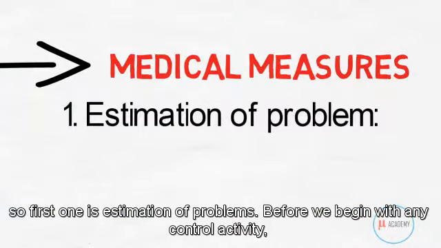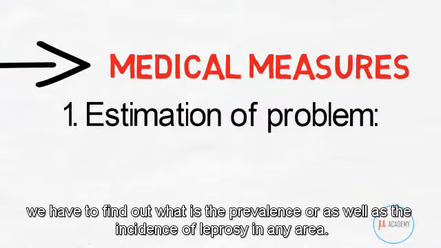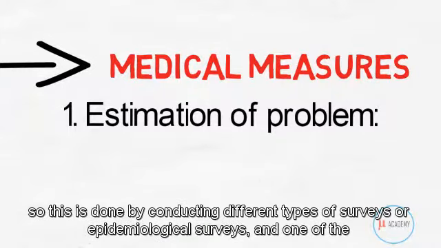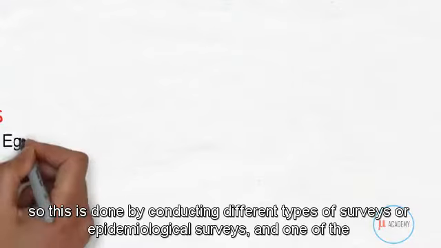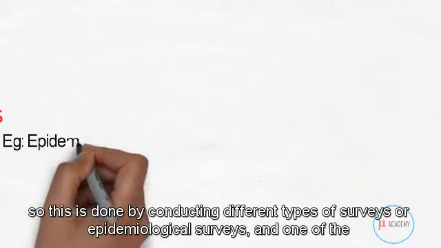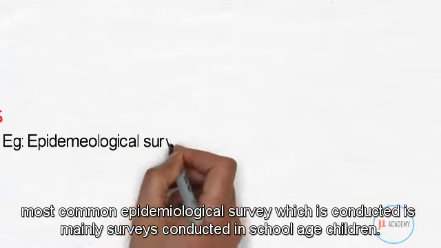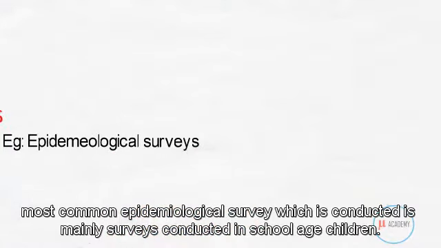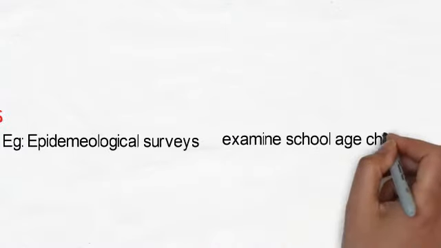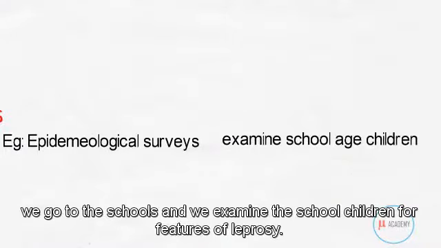Before we begin with any control activities, we have to find out what is the prevalence as well as the incidence of leprosy in any area. This is done by conducting different types of surveys or epidemiological surveys. One of the most common epidemiological surveys conducted is mainly in school age children. So we go to the schools and we examine the school children for features of leprosy.